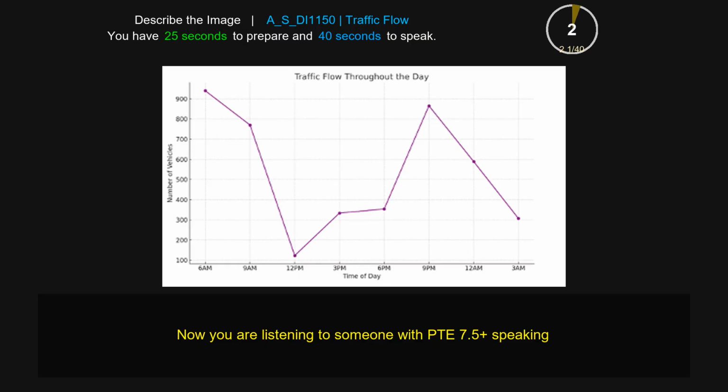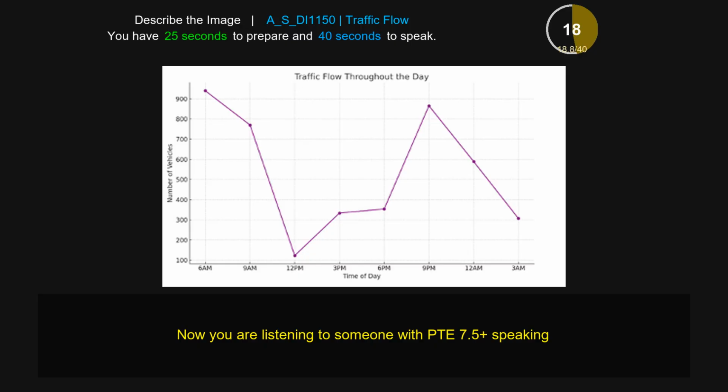This line graph gives information about traffic flow throughout the day. Firstly, from this picture, it appears to be fluctuating patterns with the highest number over 900, which is at 6 a.m., with the lowest number 100, which is at 12 p.m.